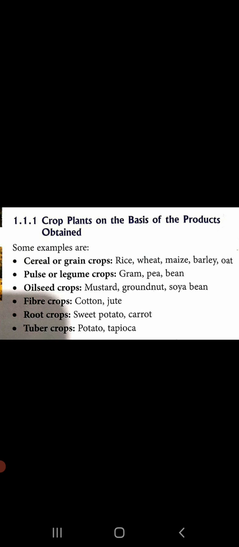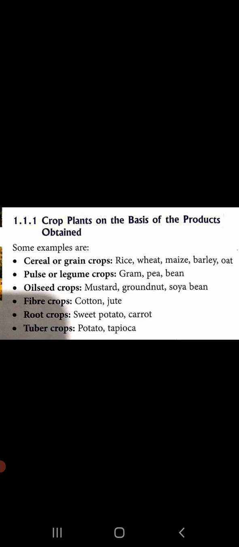So based upon the first criteria, that is on the basis of the products obtained, the crops are classified into 6 main categories. If you see here on the screen, we have cereal or grain crops, which we also call anaaj in Hindi. That includes rice, wheat, maize, barley and oat. Then comes pulse or legume crops, which we call dal in Hindi. That is gram, pea, beans.